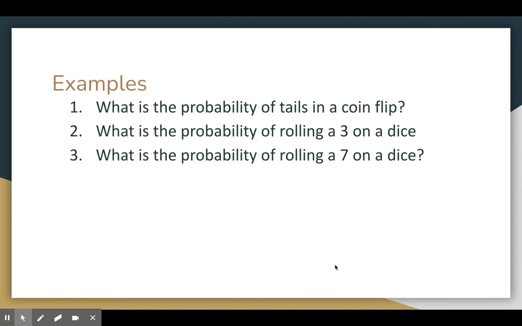Okay, so examples. What is the probability of a tails in a coin flip? What is the probability of rolling a 3 on a dice? What is the probability of rolling a 7 on a dice, right? These are things that we can just do basic examples of when we're thinking about probability.